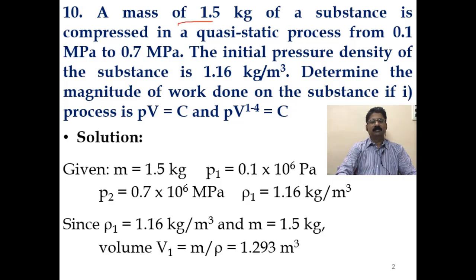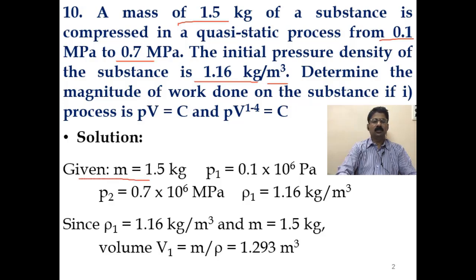So, here mass is given, and initial pressure P1 is given, final pressure P2 is given. This is very important here. Initial density, that is mass by volume, kg per meter cube. You can see kg is mass, volume is meter cube. So, initial mass by volume is given, also mass is given. So, indirectly this is given to calculate the initial volume. Okay.